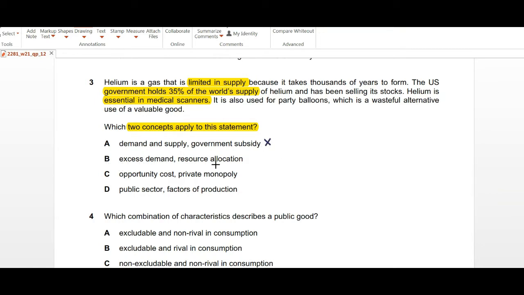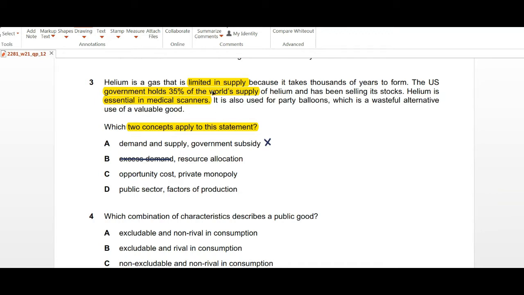Part B is saying excess demand and resource allocation. Again, there is no sign of excess demand over here. We cannot judge by the statement whether there is an excess demand or how resource allocation is being done. So yeah, this can apply, but not both of them are applying over here. So excess demand cannot be judged through the statement that is given. Part C is saying opportunity cost and private monopoly. Again, no mention of monopoly.